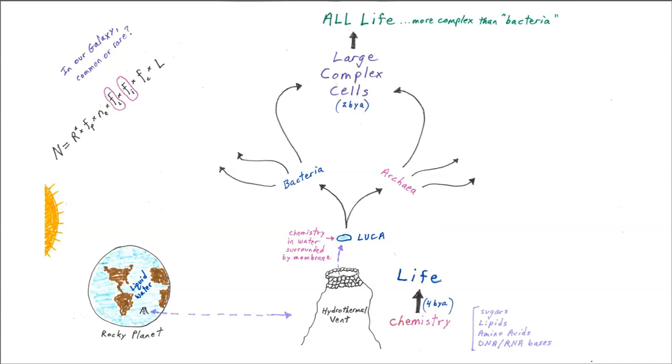But then something happened around 2 billion years ago. A member of each of these groups united to form something more complex, and evidently it was a very successful union. But this was an important event. This was an endosymbiosis event, and this set the stage for the evolution of all life forms more complicated than bacteria. And of course, on Earth, all intelligent organisms are composed of these large complex cells. And so this event here is what set the stage for the evolution of intelligence on our planet.